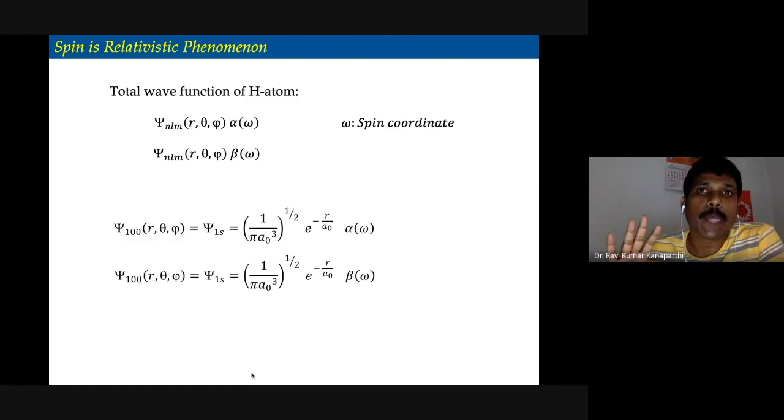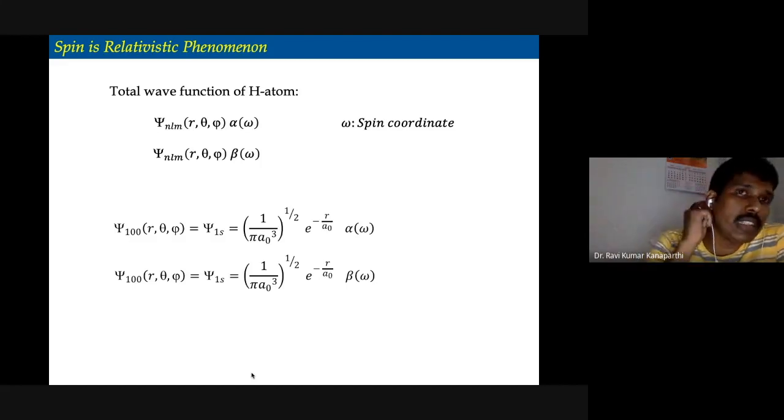the non-relativistic Schrodinger wave equation. The relativity concepts were not actually involved in this particular equation. Therefore, it cannot give the spin quantum number. Why? Because spin is a relativistic phenomenon.